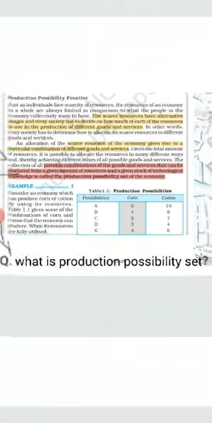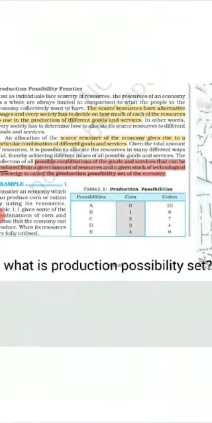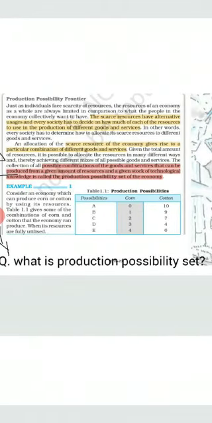So, look at this. Now, there is one question. What is the production possibility set? Production possibility set is the possible combination of goods and services that can be produced from a given amount of resources and a given stock of technological knowledge is called the production possibility set of the economy. Means how much of the different combination of goods and services we can produce with the given resources and available technology. This we can do through this table.